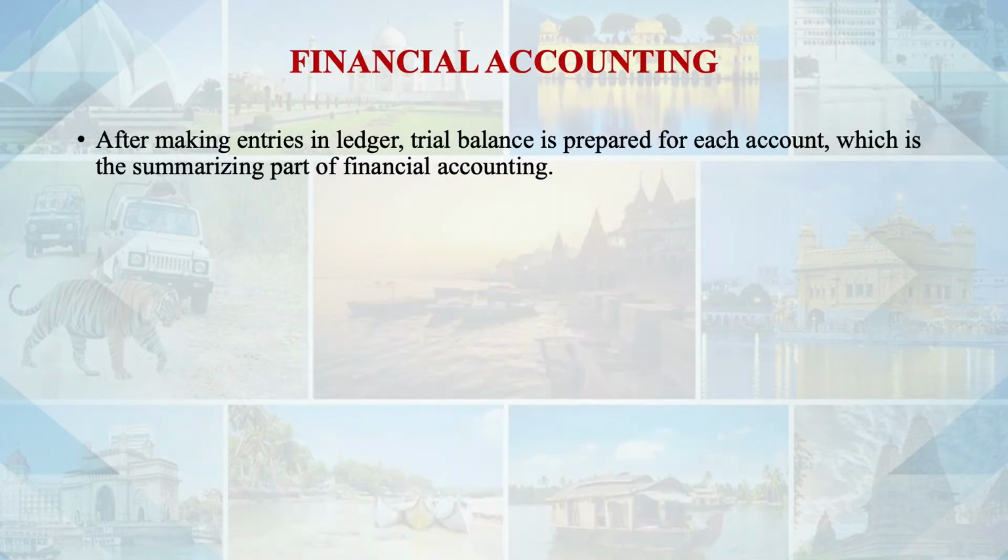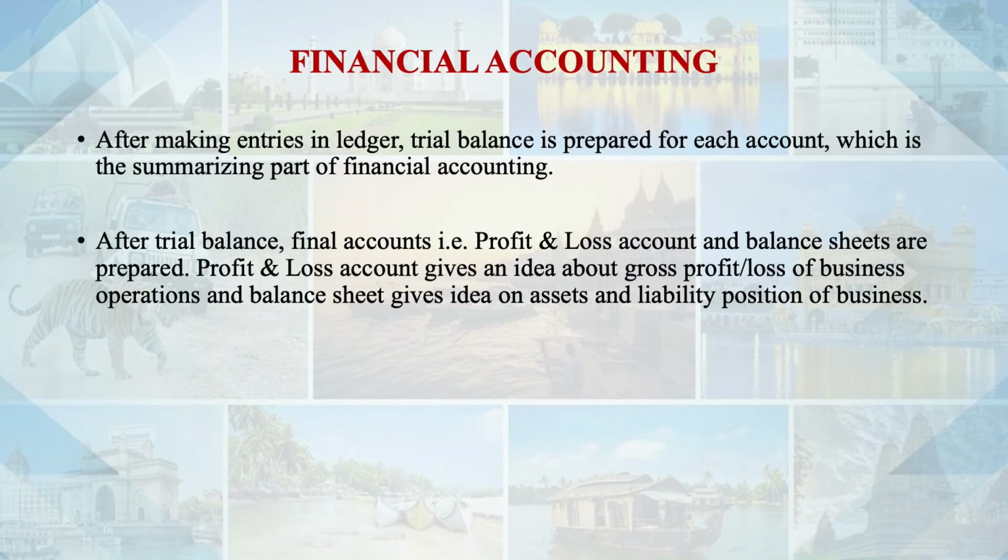Then what was the next part? That was the summarizing. Then we summarize the entire ledger pages, and we prepare a trial balance, and then we prepare the final accounts, that is basically the profit and loss account and balance sheet. So if we compare these two things, that is the definition of financial accounting and the functions.